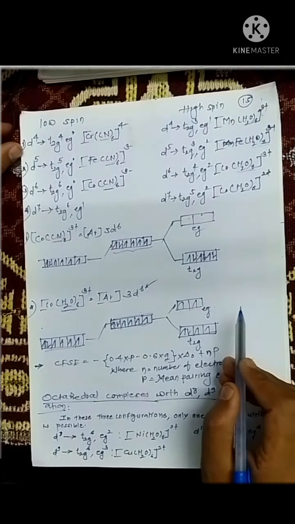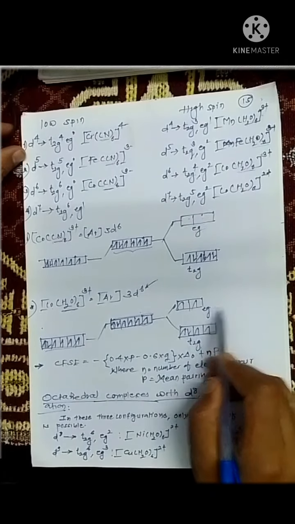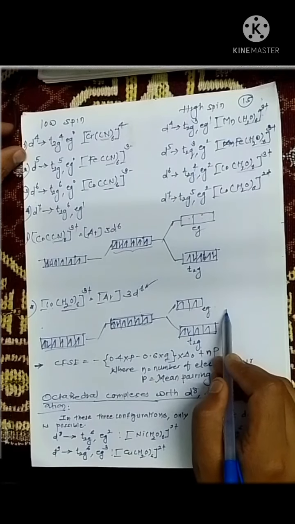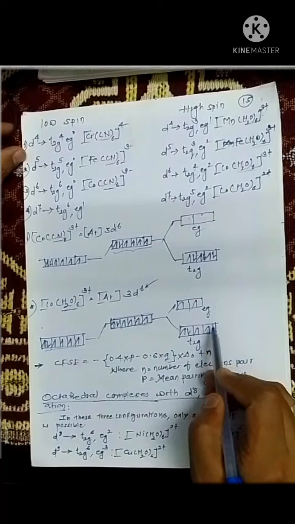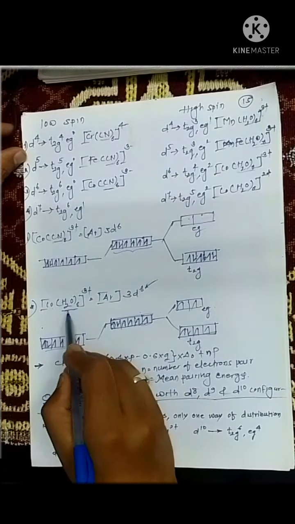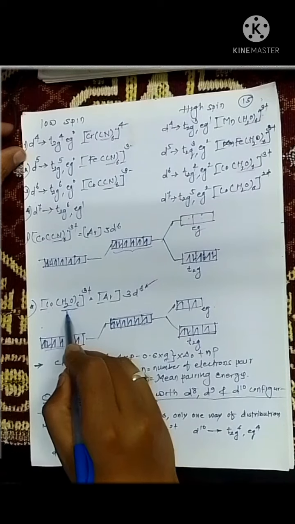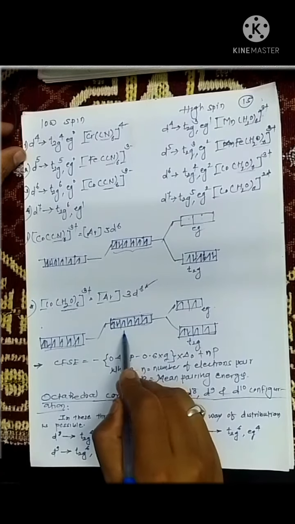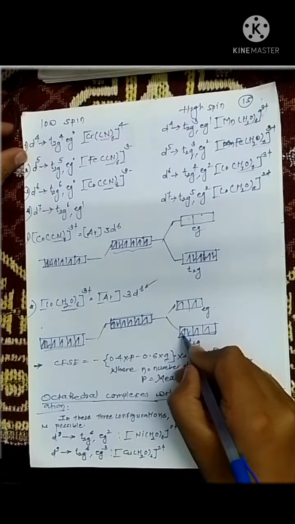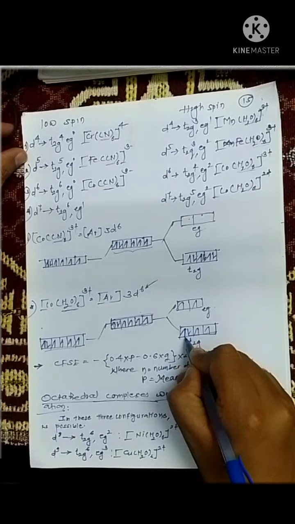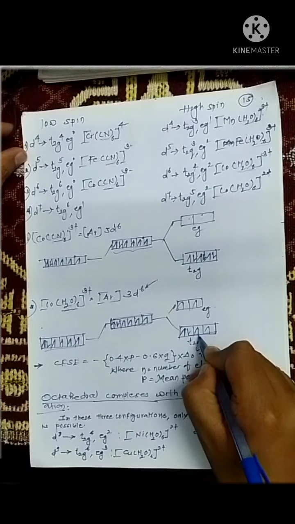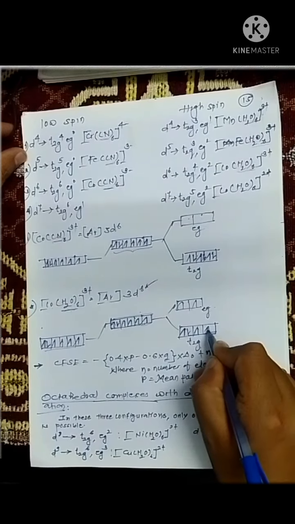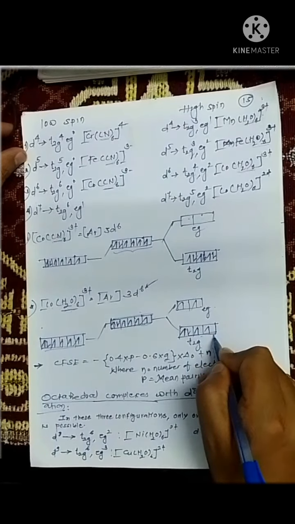Now the most important thing of the whole chapter, the entire chapter depends on how you write the electronic configuration. So just see here, water is a weak ligand and I have 6 electrons. I first put my first electron in a t2g orbital, the second electron in the second t2g orbital, the third electron in the third t2g orbital.